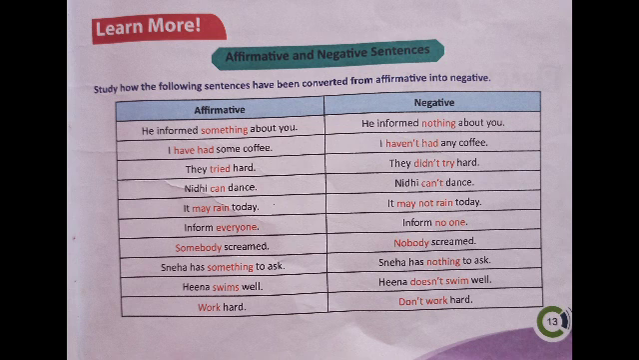Children, always remember: did plus V1. That's why "they did not try hard." Try is the V1 form. Tried is the V2 form. Okay, the next one: Nidhi can dance.